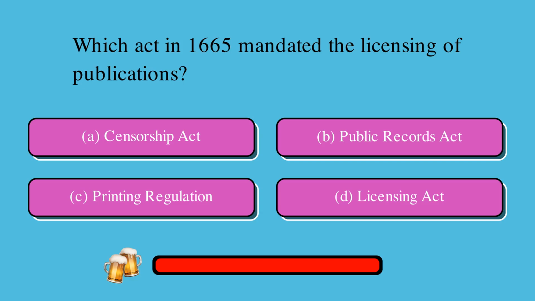Which act in 1665 mandated the licensing of publications? Is it A. Censorship Act, B. Public Records Act, C. Printing Regulation, or D. Licensing Act? The correct answer is D. Licensing Act.